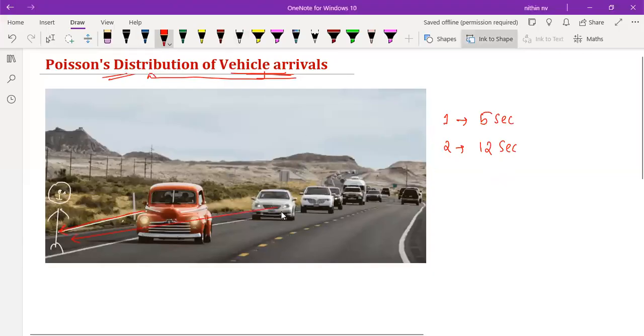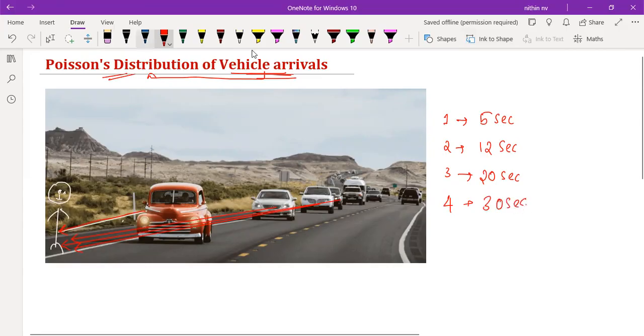And again, the third vehicle will be reaching here after some time. Let's say the third vehicle is reaching after some 20 seconds. One more I'm telling: the fourth one. Back-to-back vehicles may be coming. The fourth vehicle may be reaching, I'm telling, after some 30 seconds.